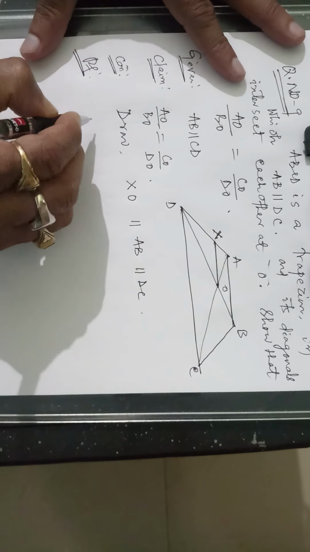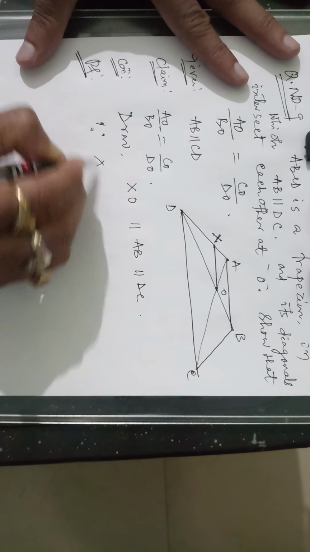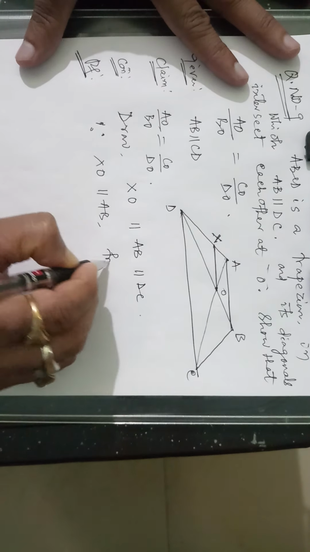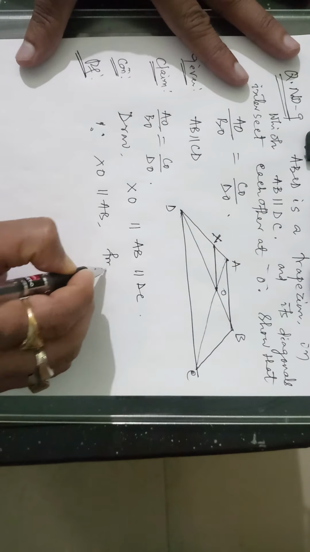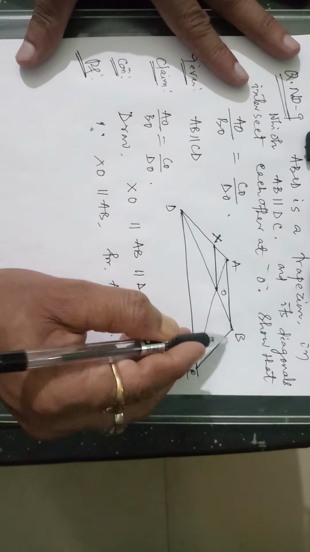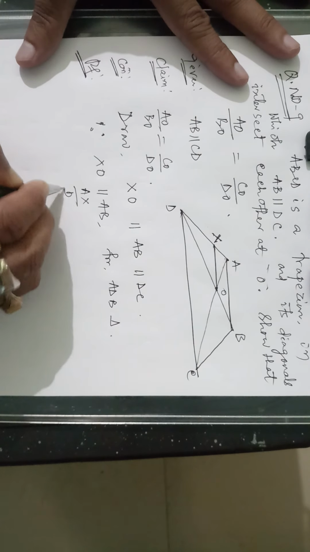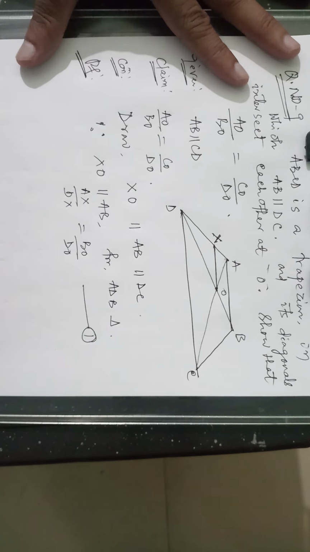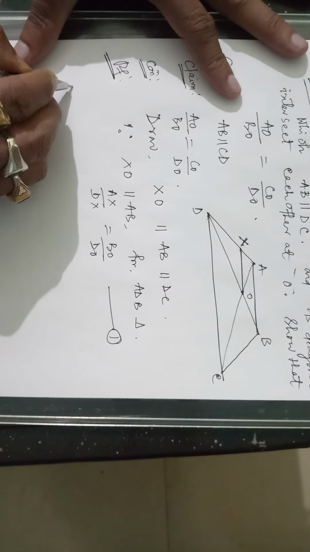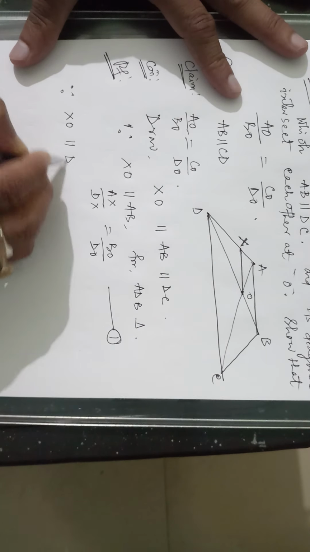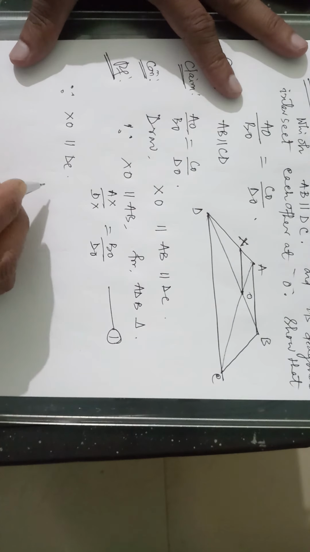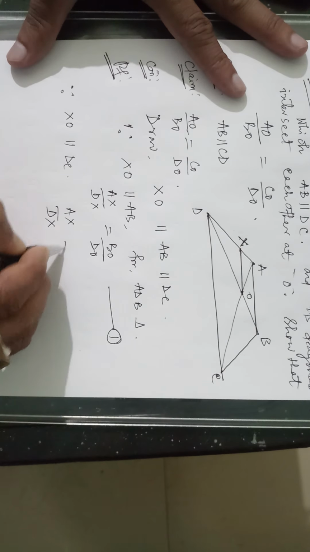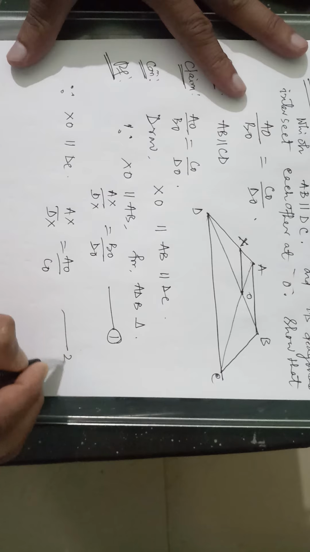Proof. Hence, XO is parallel to AB. So, from triangle ADB, we can write AX by DX is equal to BO by DO using theorem 6.1, that is equation number 1. And hence, XO parallel to DC, already we have done here, then we can write AX by DX is equal to AO by CO. This is equation number 2.